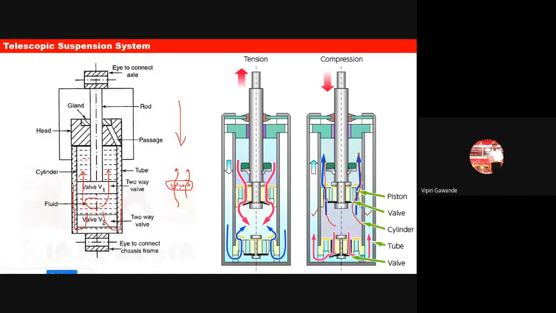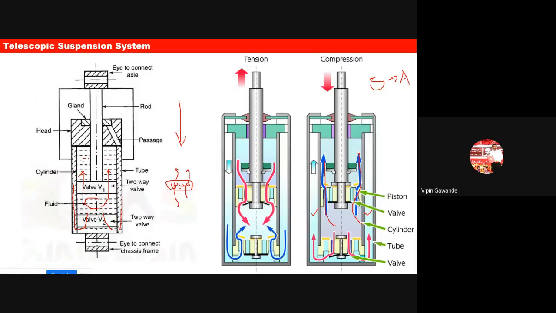So that happens during the compression. Okay, and then shock, and because of this movement of the fluid, what happens? Whatever the shock is there, it gets absorbed. The shock, whatever we are moving on that speed breaker, it gets absorbed because of this movement of the fluid.